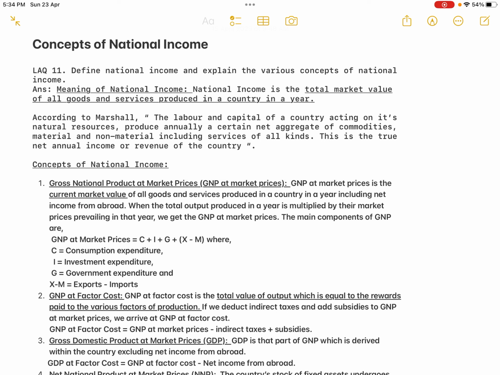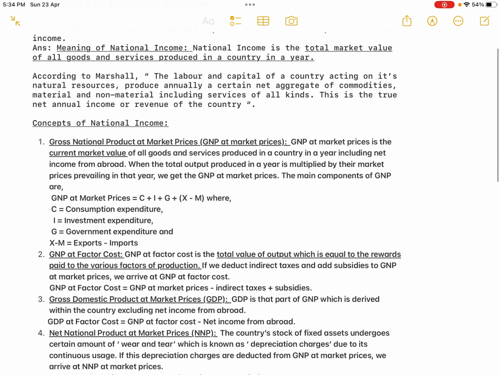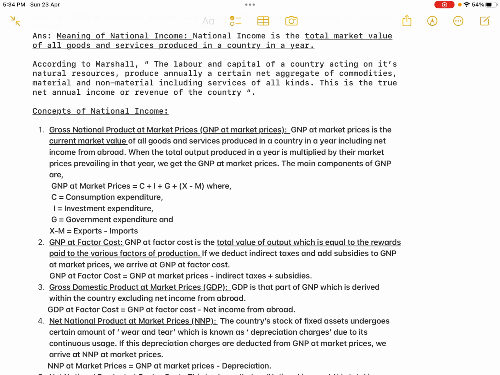So the main components of GNP at market prices, this is the formula: C plus I plus G plus X minus M. Where C is the consumption expenditure, with which you arrive at the market value of all the consumer goods; I is investment expenditure, with which we arrive at the market value of all the capital goods; G is government expenditure, with which we arrive at the market value of all the government goods.